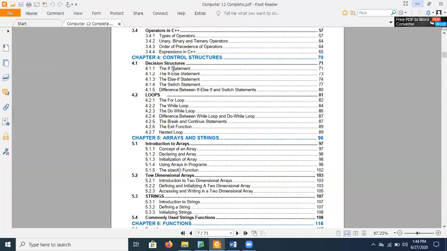And we'll be having certain decision control structures, that is if statement, if else statement, else if statement, switch statement, etc.